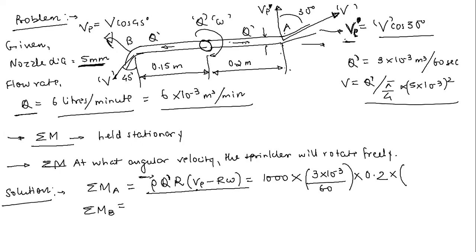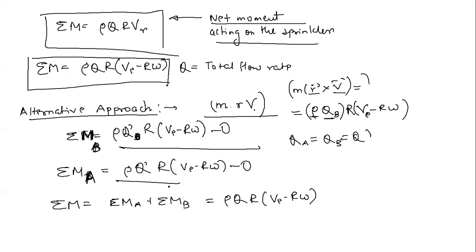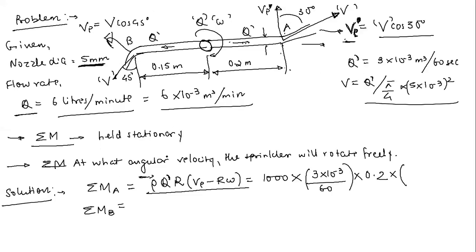So just remember this formula. Here you don't need to consider any sign convention, because that will confuse you. If you consider a sign convention for only v, then you need to take into account the sign convention for the other one also, that is r, and then the whole analysis which I showed you. So don't go with the sign convention, just assume that this v is v cos 45 degree. So now here just put the value.